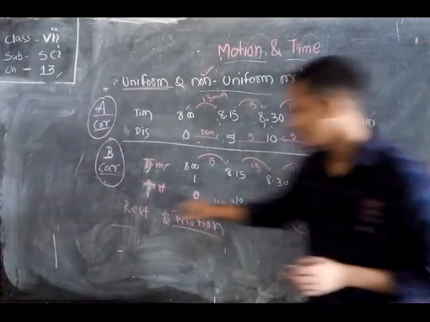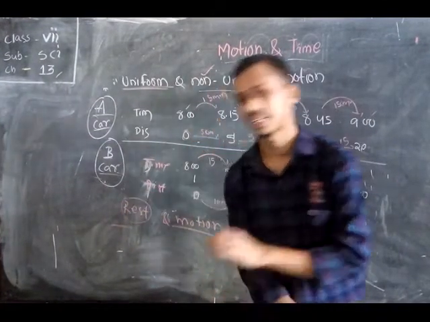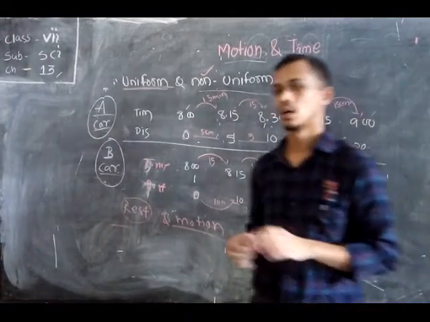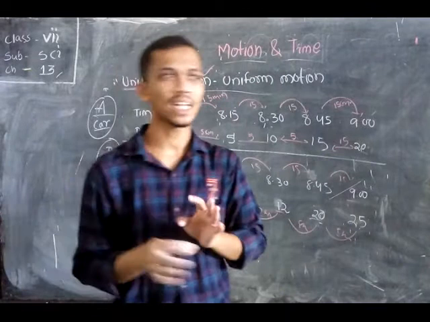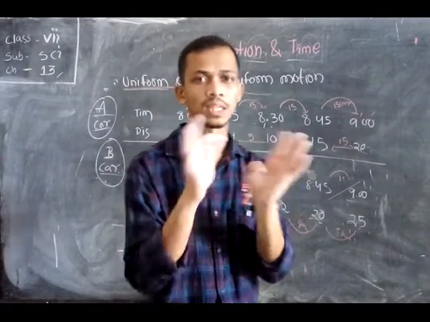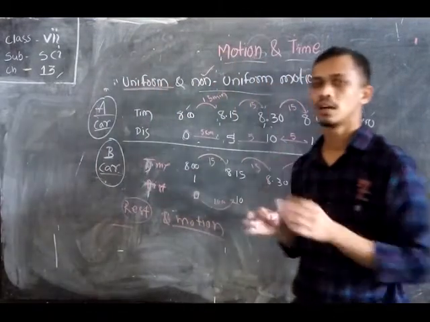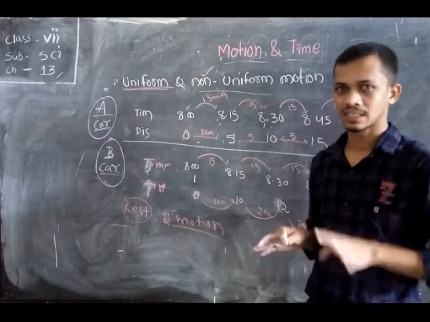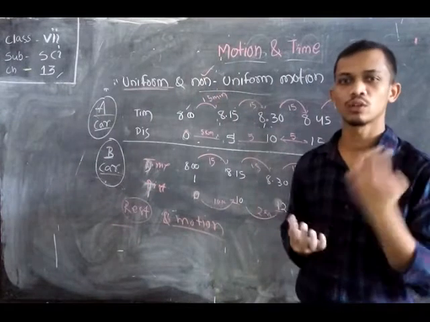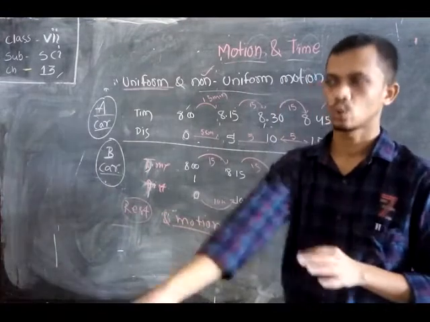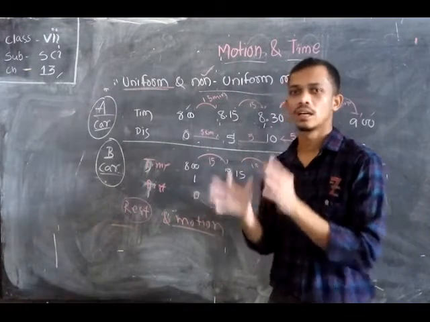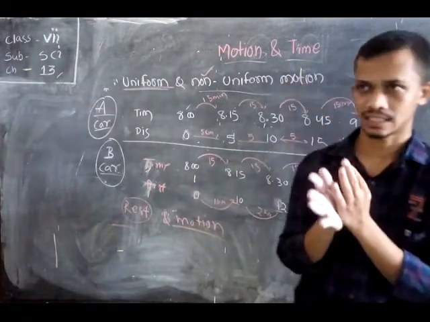So first, what is rest? Suppose you have seen a tree. When you see a big tree, it is placed at some place, and even after many years the tree is always at the same place. So we can say that the tree is at rest.